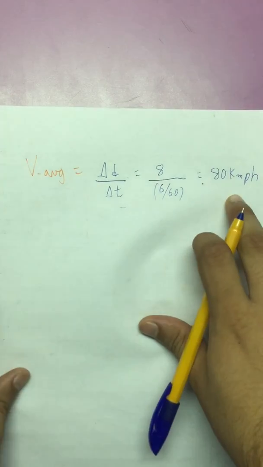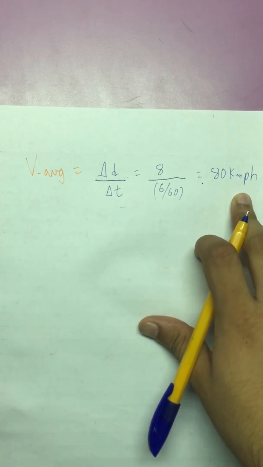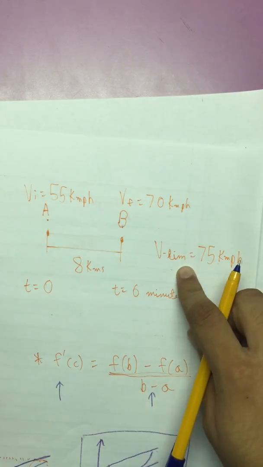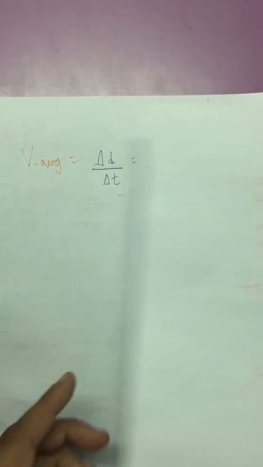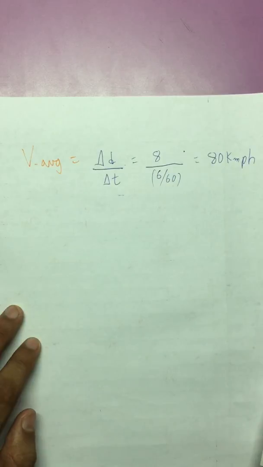Now 80 kilometers per hour is definitely a bigger number than 75 kilometers per hour, which was our V limit, that is the speed limit. So clearly the average speed is greater than the speed limit. Now as described before, there will come an instant when the instantaneous speed will be the same as the average speed throughout that path.